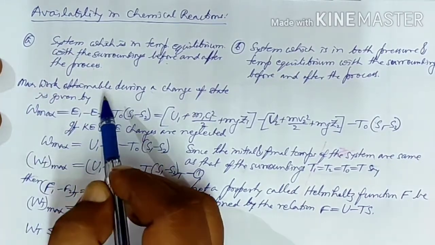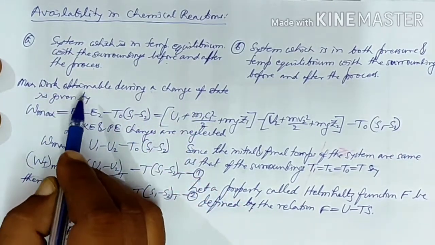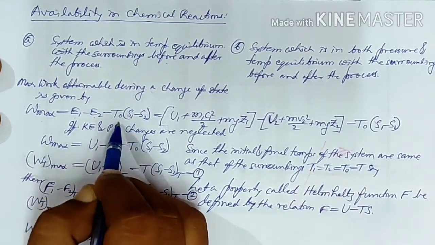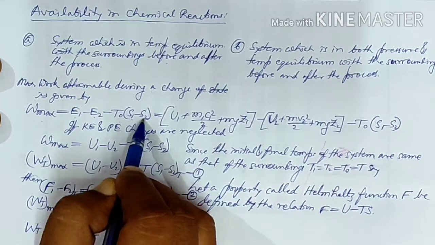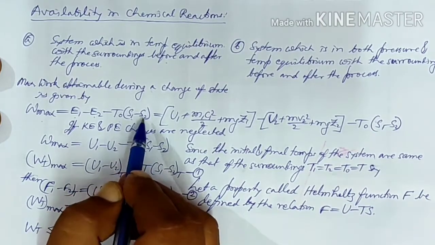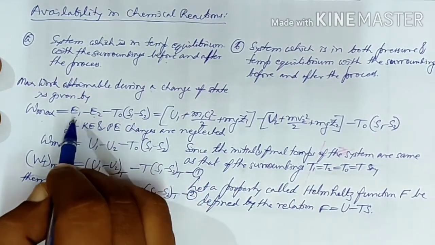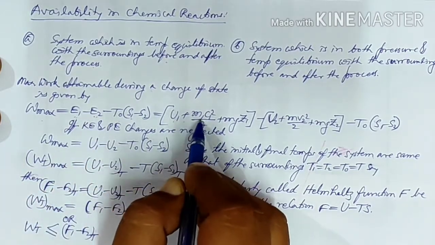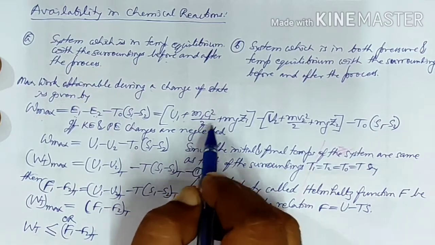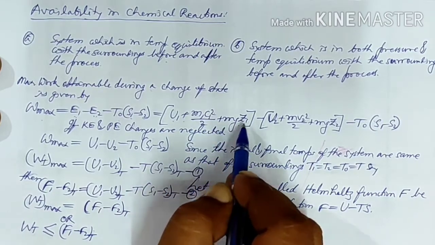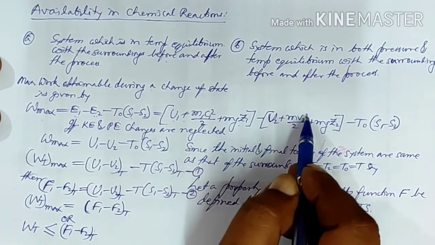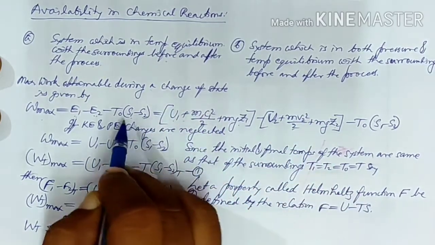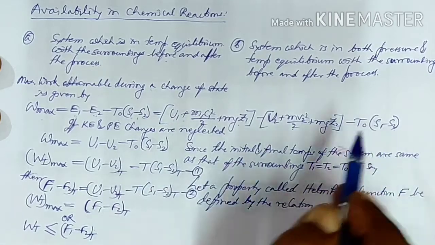So in case 1, the maximum work obtainable during a change of state, we know, is given by E1 minus E2 minus T0 (S1 minus S2). This we know. So if we expand this E term, then it will become U1 plus m C1 square by 2 plus mg Z1 minus U2 plus m C2 square by 2 plus mg Z2 minus T0 into (S1 minus S2).